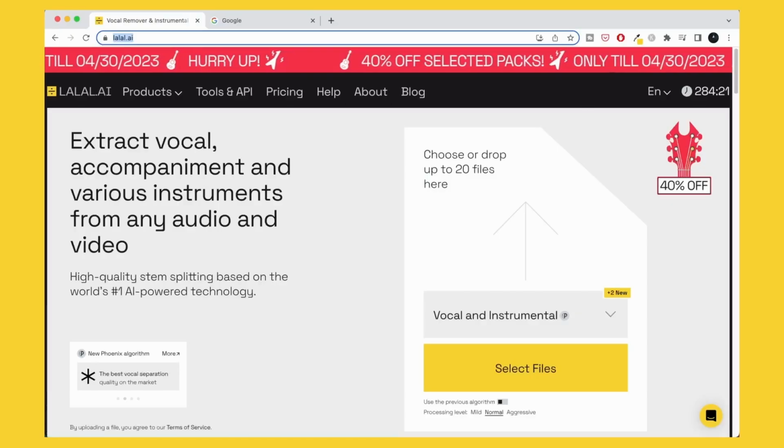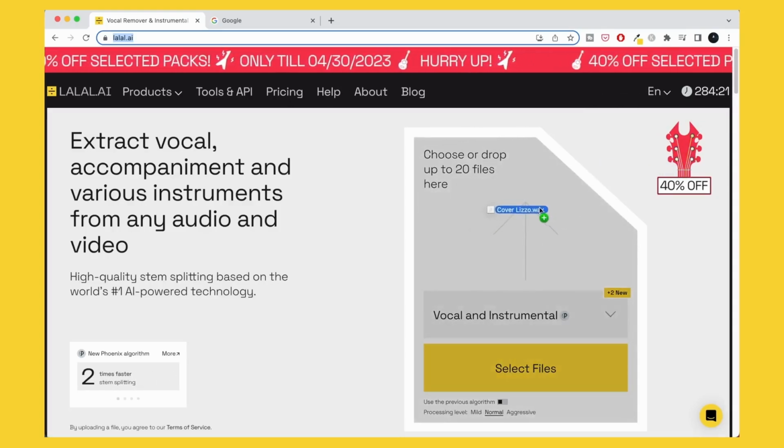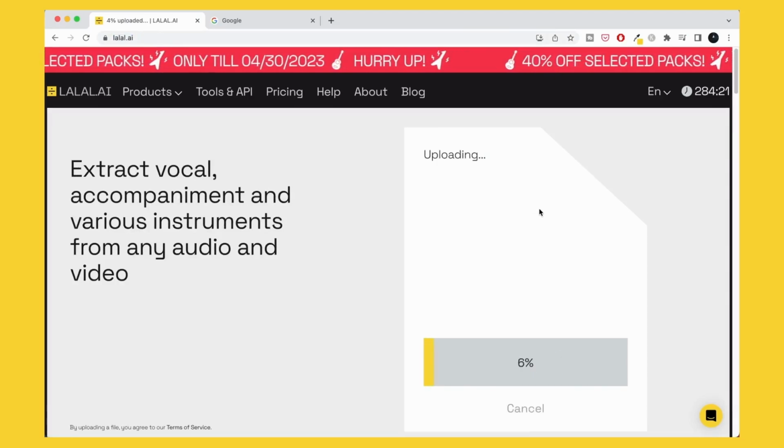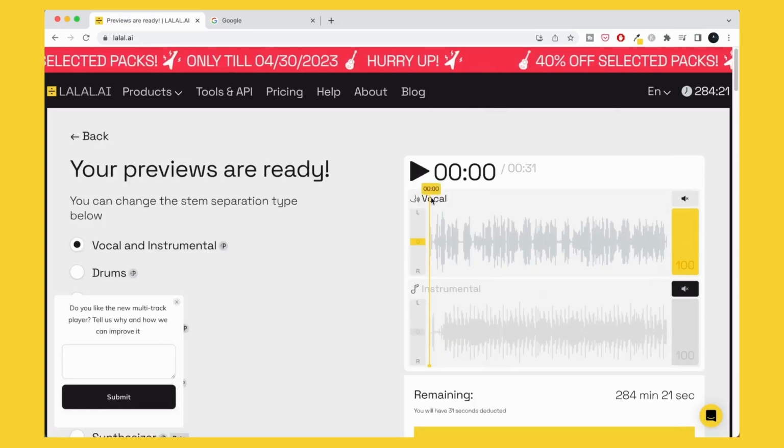So the first thing we're going to do is head over to LALAL.AI, and then once you're logged in, you're just going to grab the audio file and drop it right onto this little spot in the middle. And this will automatically start to upload the file that you have, then process it. And then once it's done processing, you'll be able to preview each of the separated files. So we'll take a quick listen here.